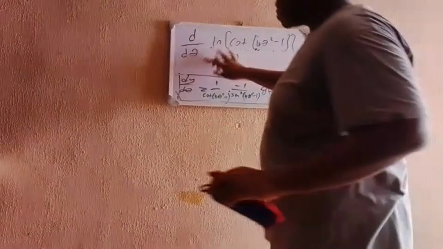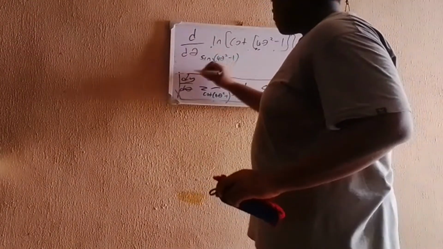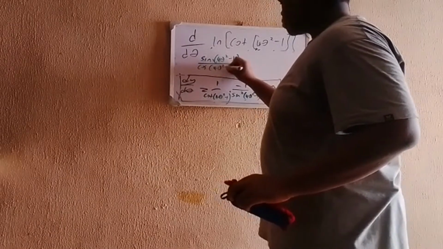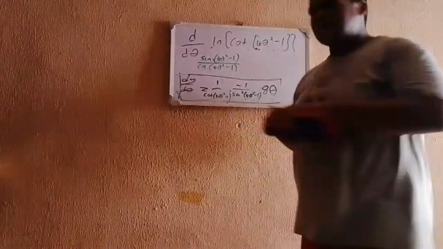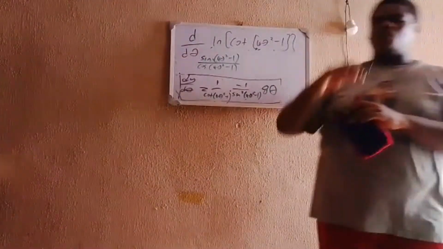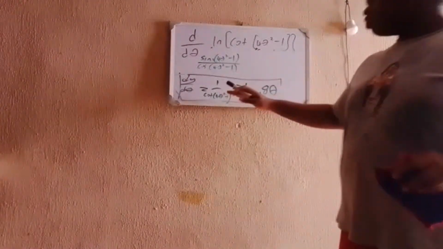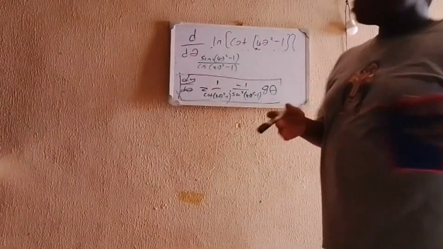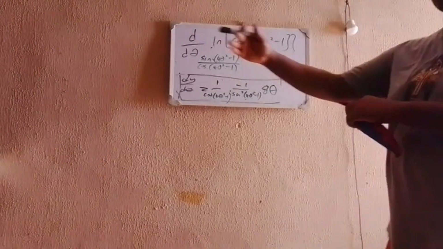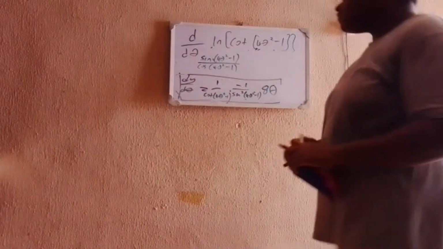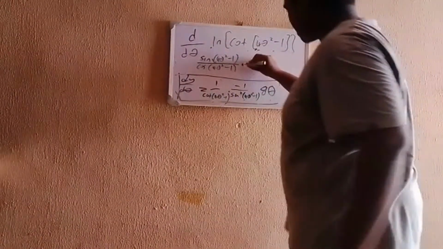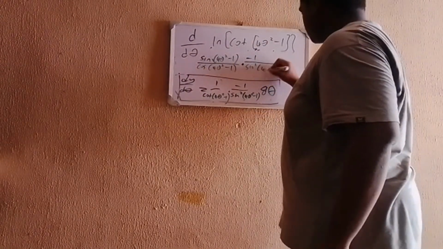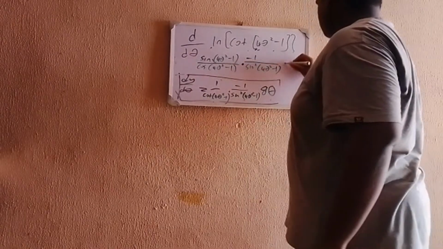Tan of 4 theta squared minus 1 is the same thing as sine of 4 theta squared minus 1 divided by cos of 4 theta squared minus 1. So instead of having tan x, you can separate it into sine x over cos x. So now we have times minus 1 over sine squared of 4 theta squared minus 1 times what?